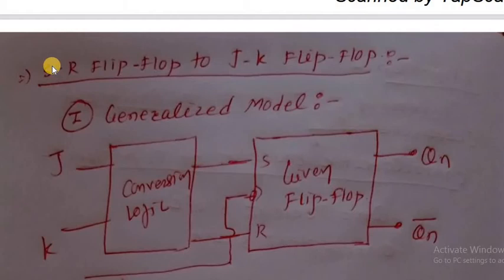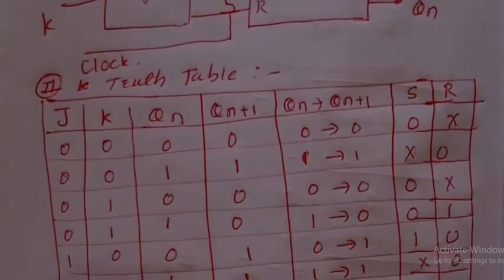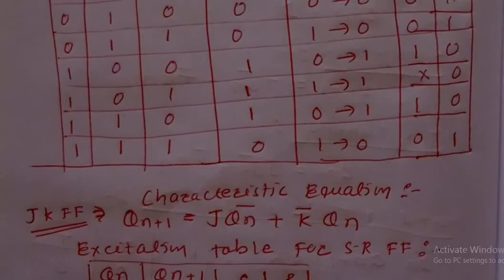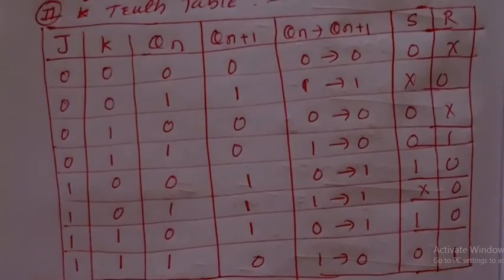If it is SR to D, then D, QN, QN plus 1, SR, like that. Like that only we need to consider the truth table. We need to convert SR to JK. Therefore JK, QN. If it were JK to SR we would take SR, QN, but here it is SR to JK that we need to convert.